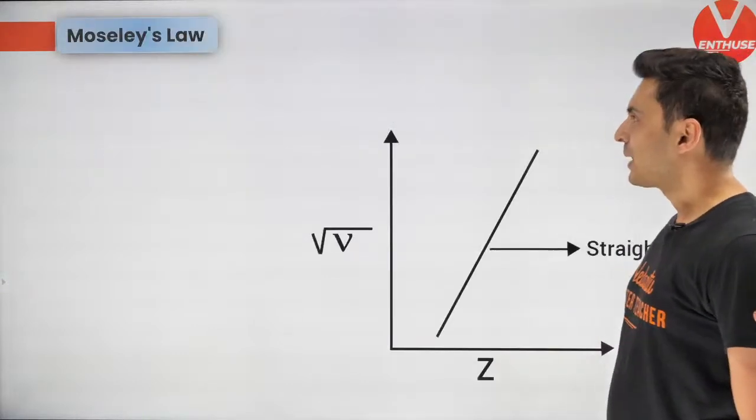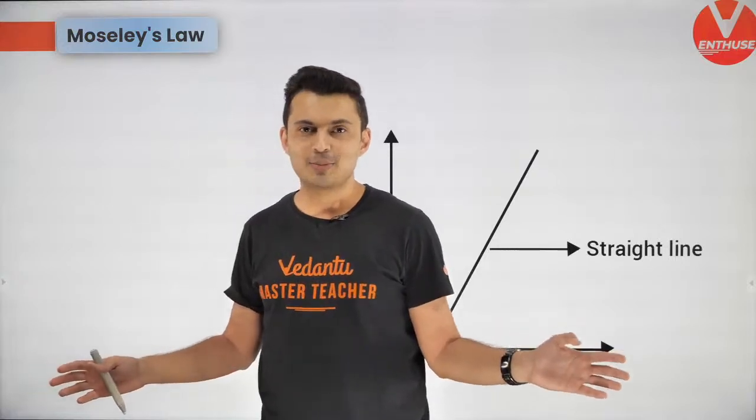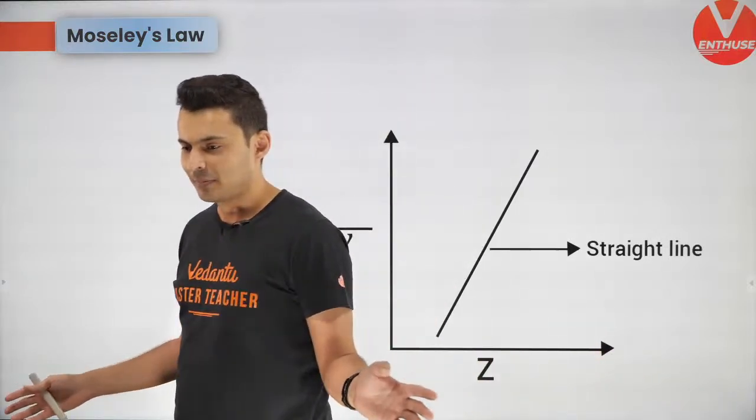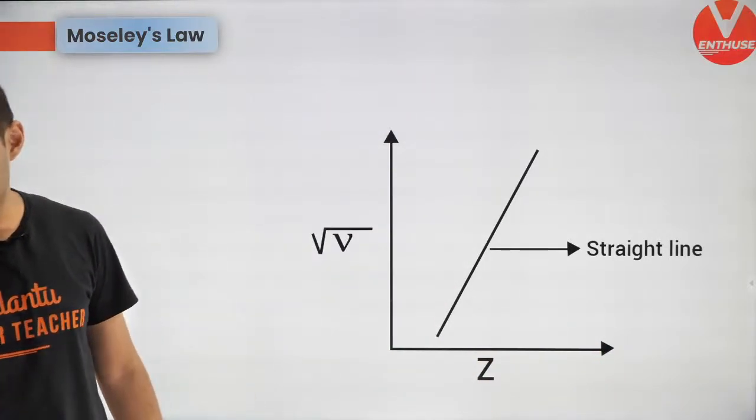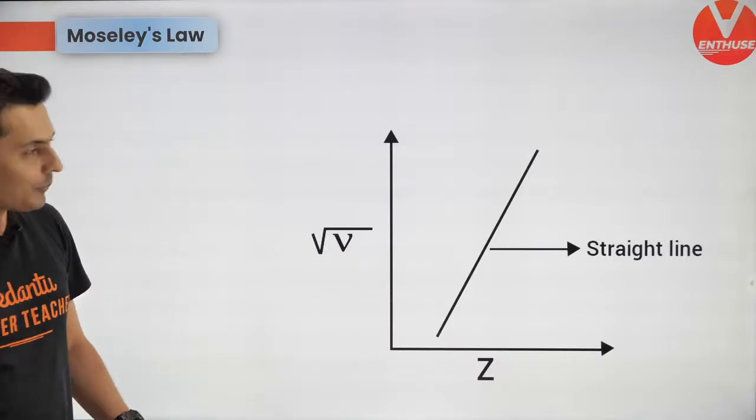Okay, cool. Last thing of today's lecture. And that is Moseley's law. Very important. Yes, 0.27 approximately. Correct. Approximately you'll get that. No problem.